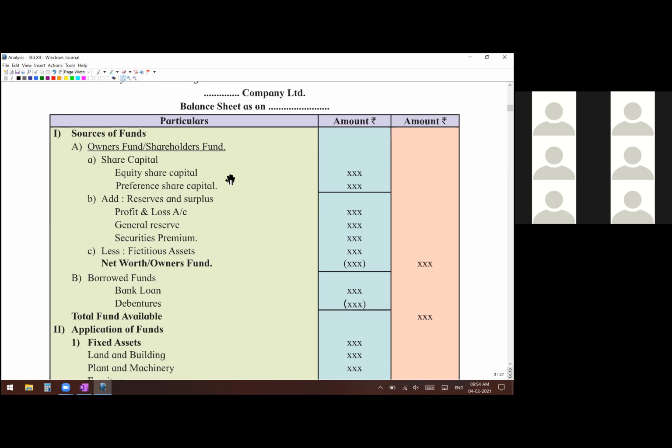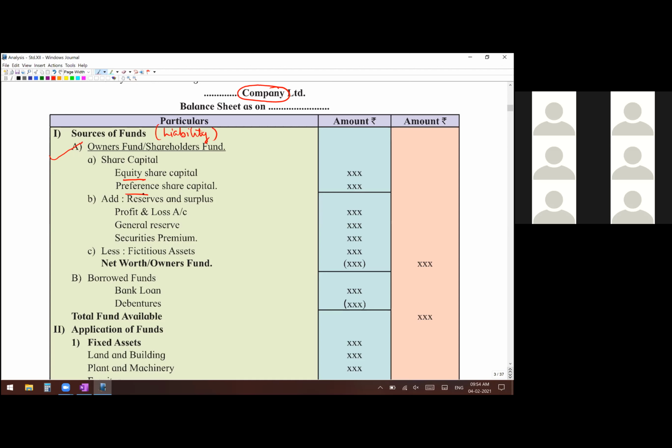Top side, sources of funds, that is your liability side, but nowhere you will see the word liability written. But for understanding, okay, I am writing liability. Sources of funds, from where all you have gathered money. One is your owner's funds, own money, okay, in the form of capital. Now here you will see certain new terms because that belongs to a company. And the moment you say company, means the word capital is differentiated into two parts. Capital can be in the form of equity shares and preference shares.